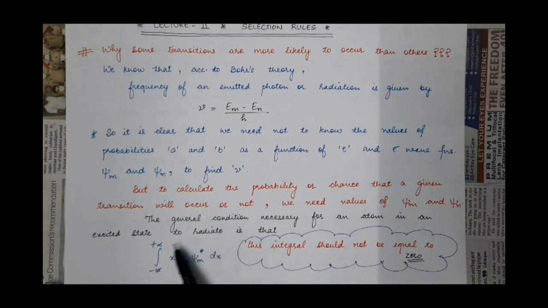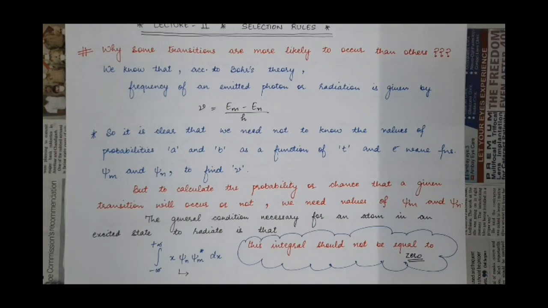So this is the general necessary condition for any atom which is in the excited state to radiate energy or a photon. The necessary condition is that the value of this integral should be non-zero.